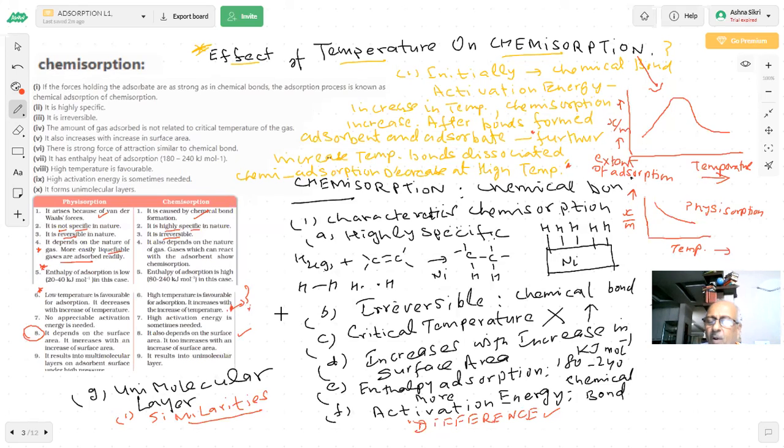And we know it has to be an exothermic process. When the molecules come and stick to the surface, some heat is going to be evolved. More in chemisorption, less in physisorption is a separate issue. But naturally, this is an important point. And this was what they wanted to know from you students. Got it? Okay.